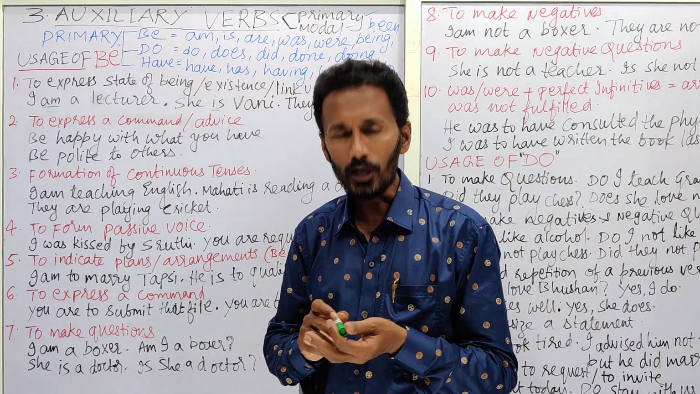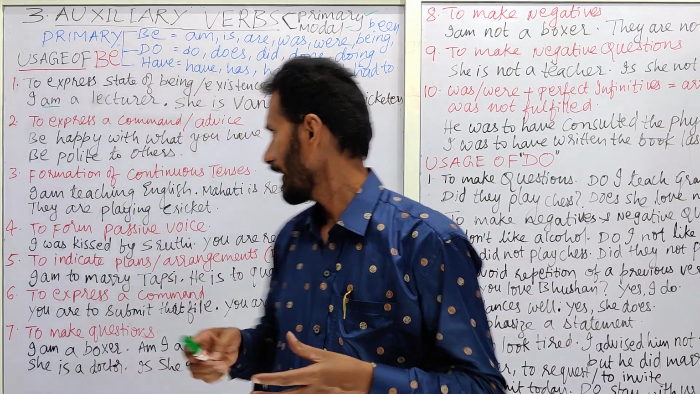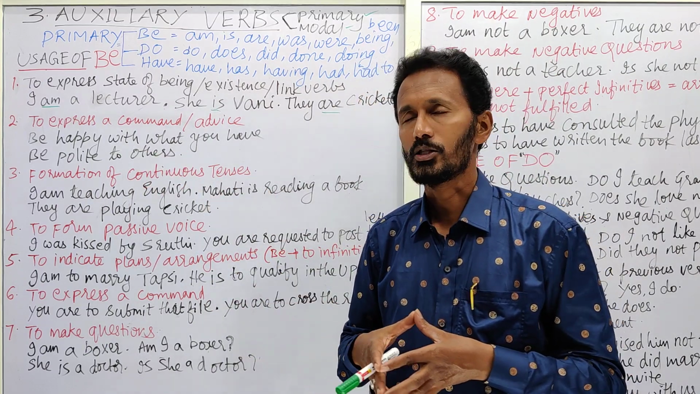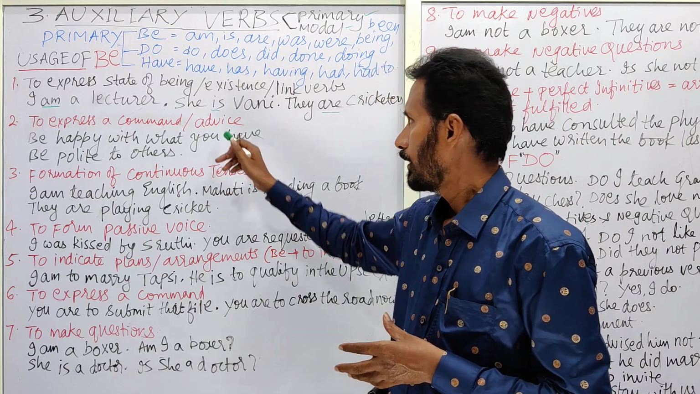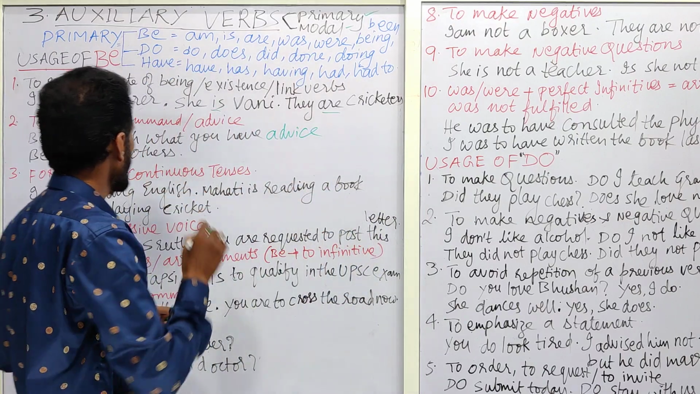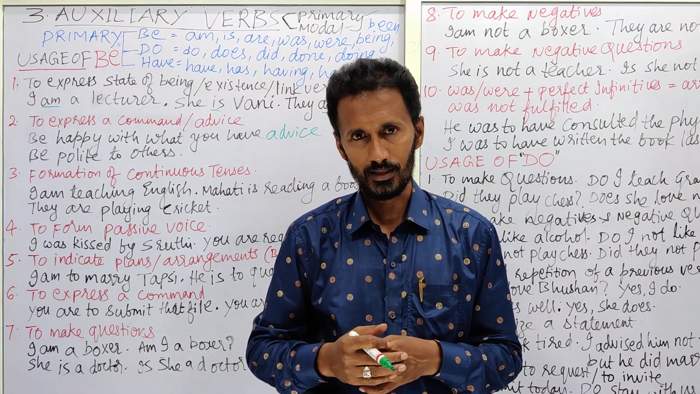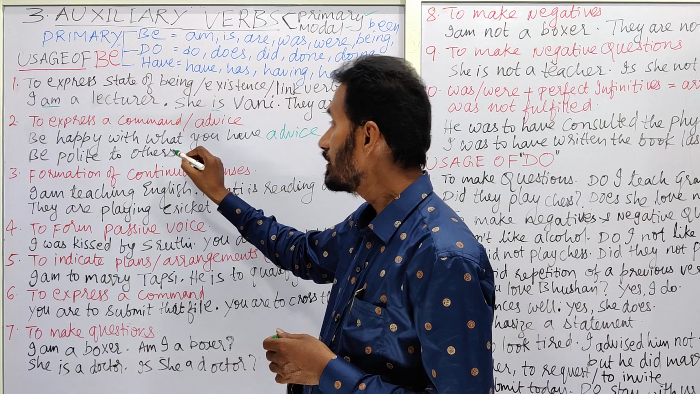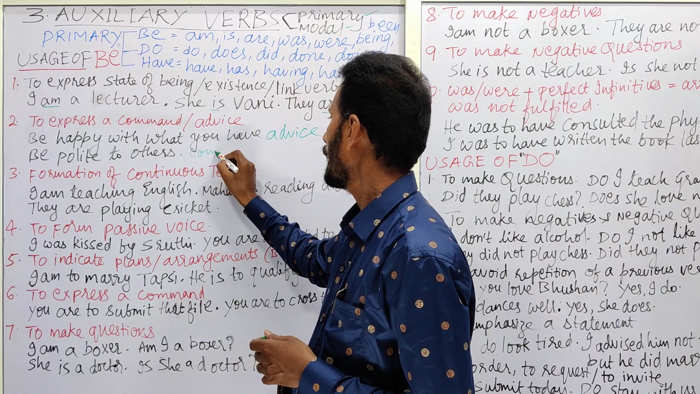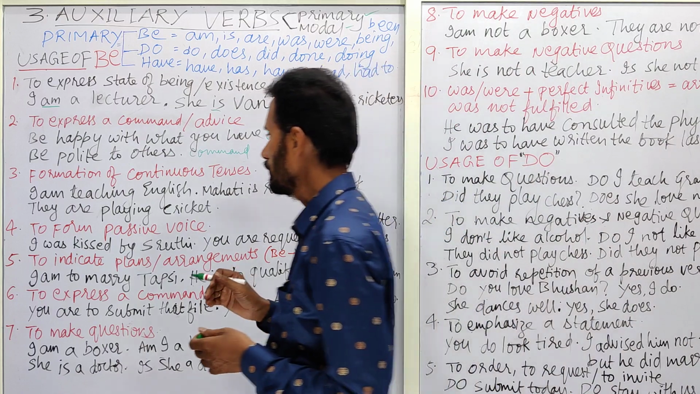And this be is also used to express a command or an advice. For example, be happy with what you have. It is not a command, but it is an advice. Coming to this one, this is an advice. Be polite to others. Be patient to elders. So in these sentences which I have told you, they are called commands. Now coming to the next one.